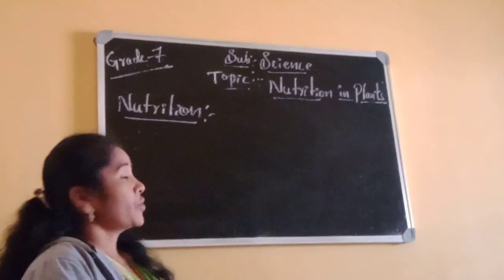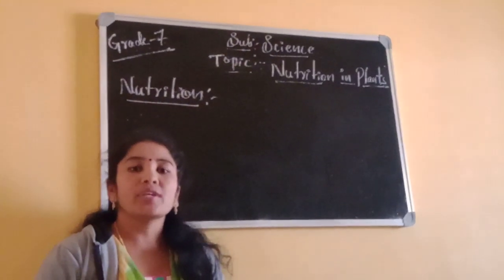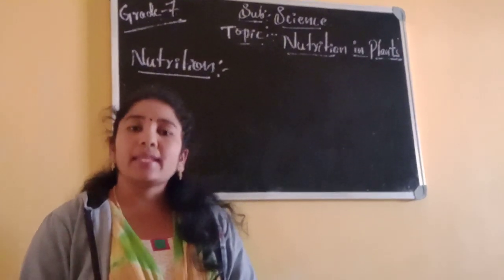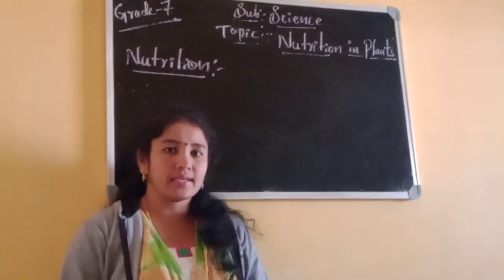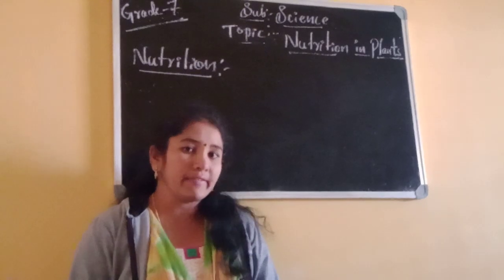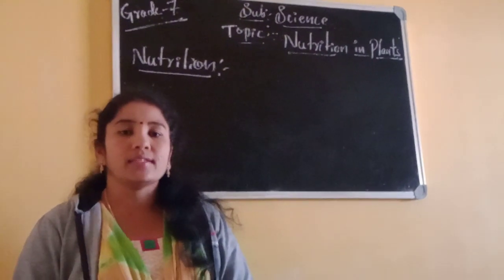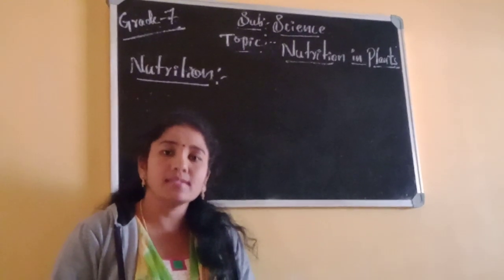Okay dear students, today let's start Grade 7 Science first chapter, that is Nutrition in Plants. We can see many things in our daily life or in our surroundings. Is it right? What are the things will you see? Living things and non-living things. What is meant by living things? Or what are the living things?